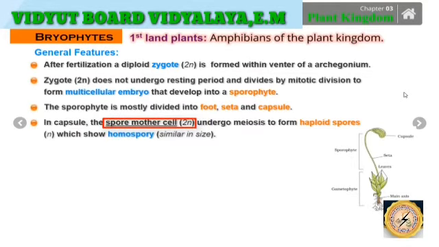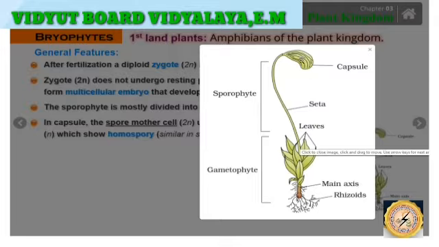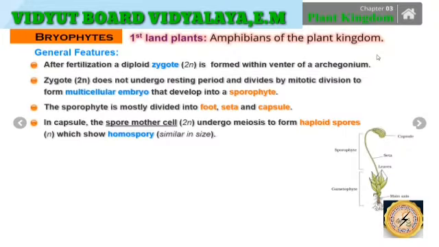Inside the capsule, the spore mother cell undergoes meiosis. Meiosis means that one cell undergoes division to produce 4 cells, forming haploid spores. So in this structure, the haploid spores are generated, which further shows homospory. Homospory means the spores are similar in size.